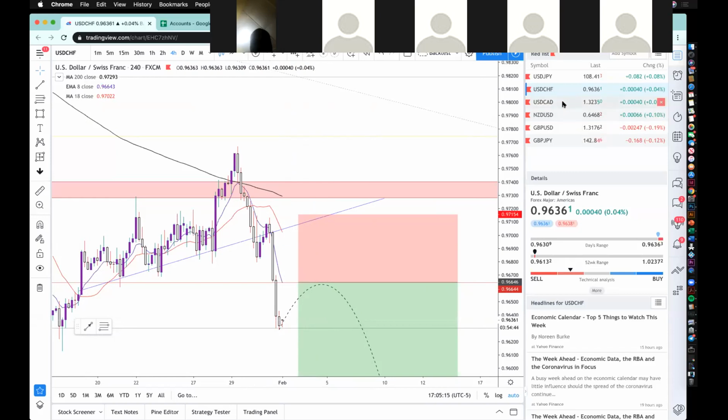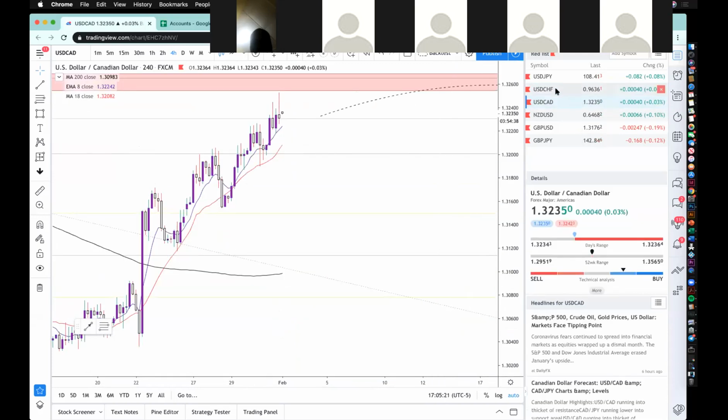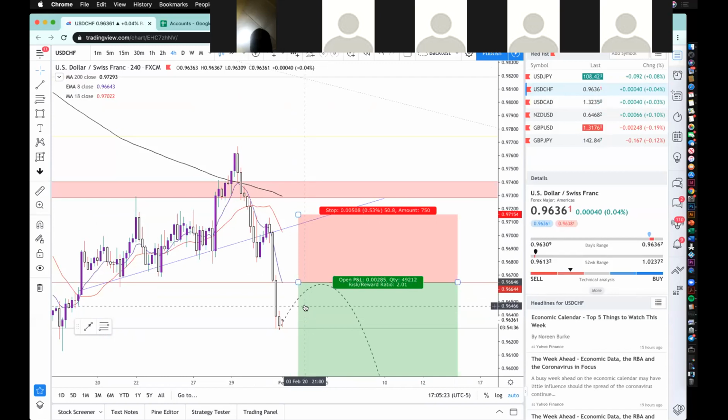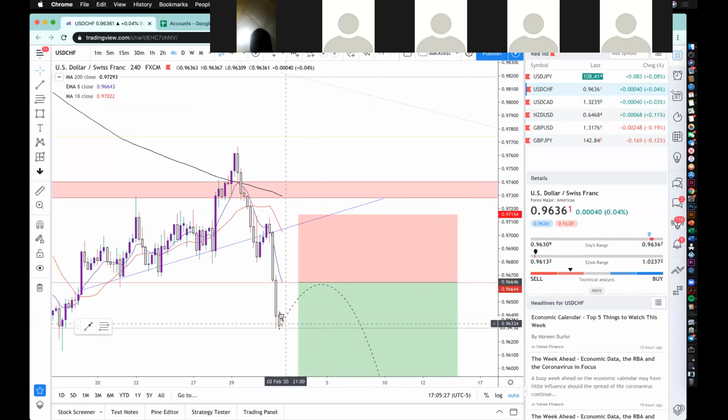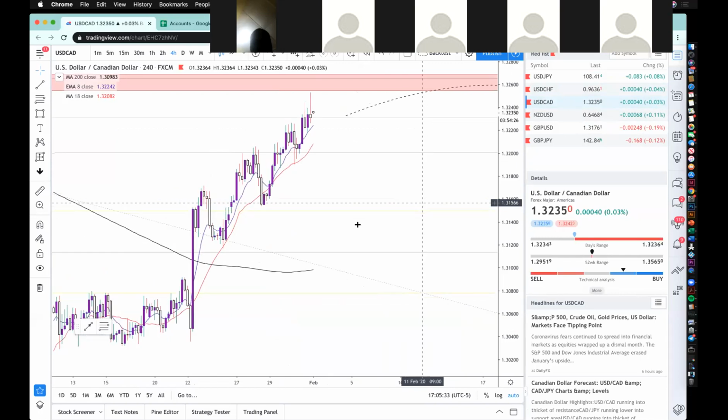CHF. Yeah, my analysis was very similar on that one. Yeah, so it's just very bearish right now. This is a pair, USD CHF, that I'll probably wait at least over the next 2 days to see some movement. To get back to this level, it's going to be a 1 to 2 day thing. So let's go to USD CAD.